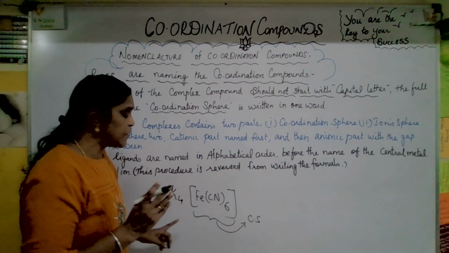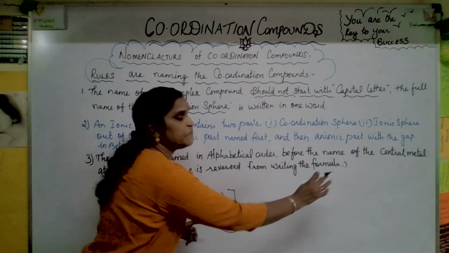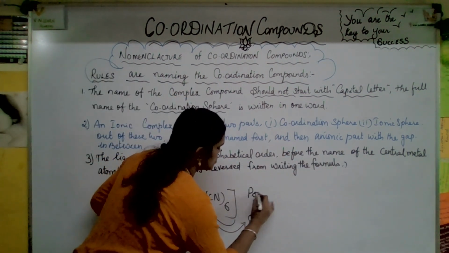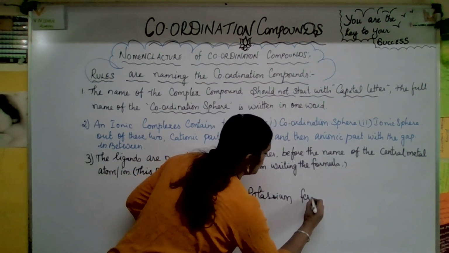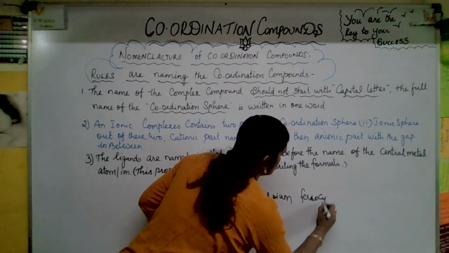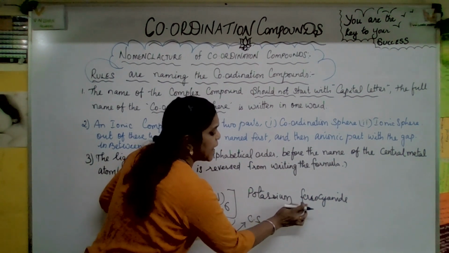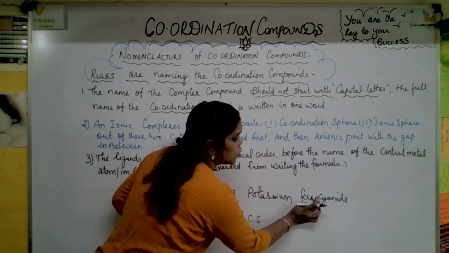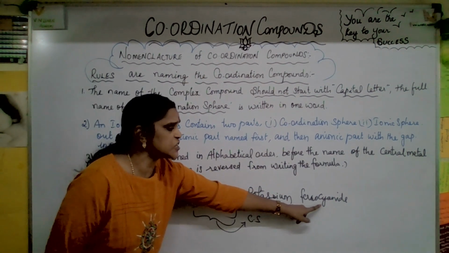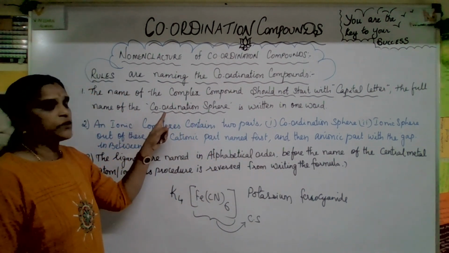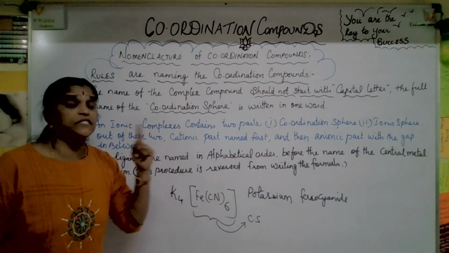How come to say that one word? Potassium ferrocyanide. Potassium, there is a gap, and ferrocyanide. See, there is a gap in between potassium and ferrocyanide, and ferrocyanide is one word only, there is no gap in between. Here two words are there, ferro and cyanide, but you are not supposed to leave any gap. Ferrocyanide, because what is the rule? The coordination sphere is written in one word. Okay, now let us go for one more point.